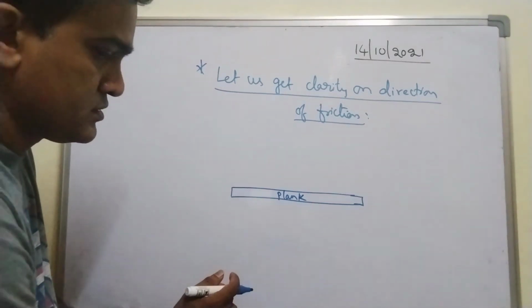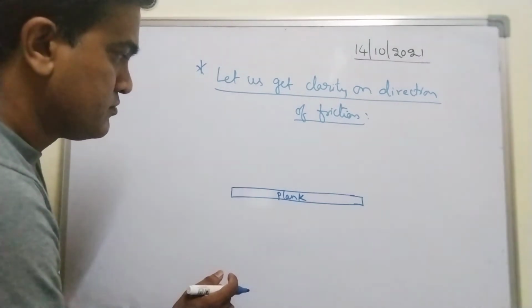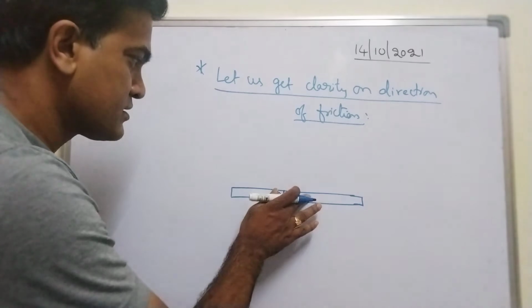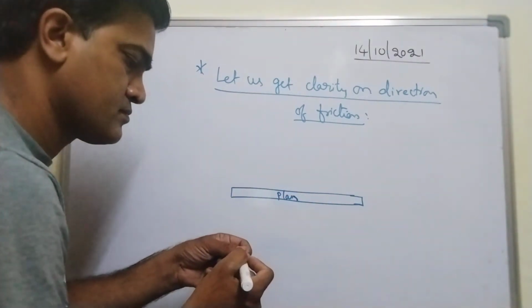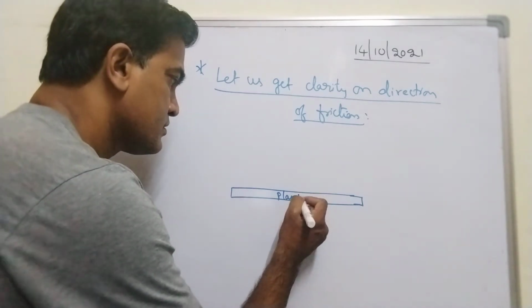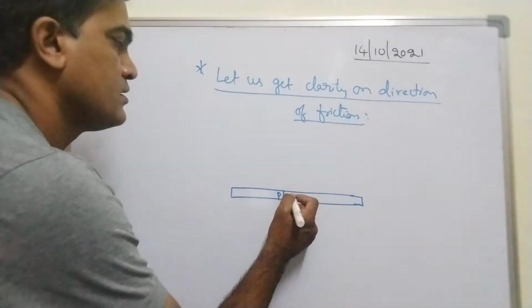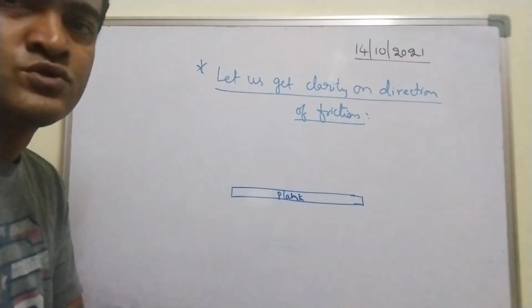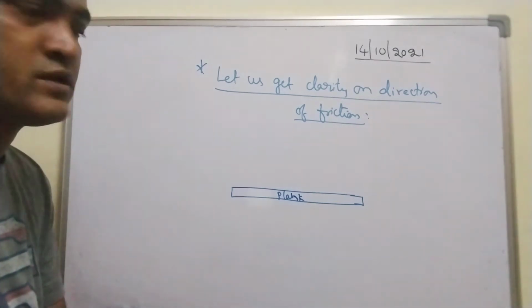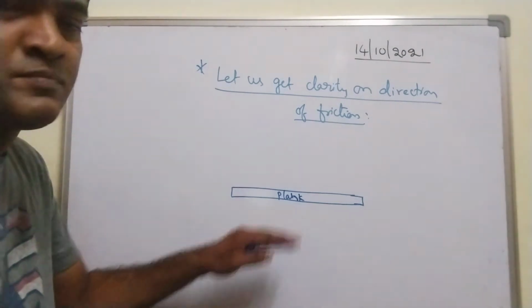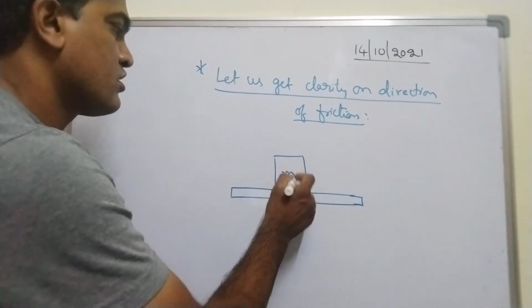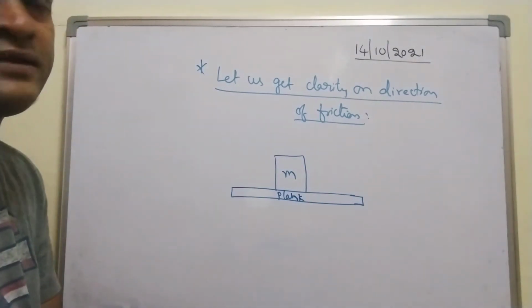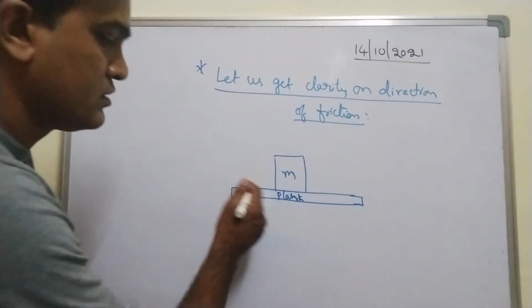This is nothing but a cardboard, or you can think of it as a piece of wood. On the plank I have a block of mass m, right? On the plank I have a block of mass m.